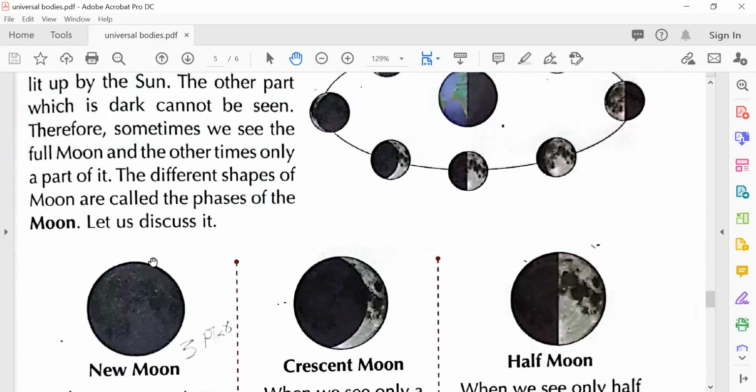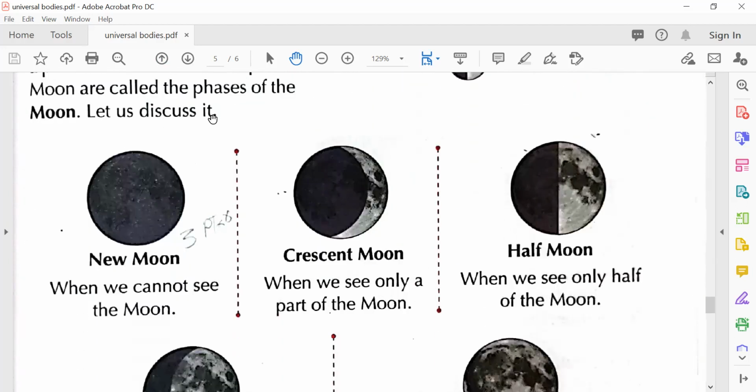Phases of the moon. Let us discuss it. So this is a new moon, when we cannot see the moon. You can't see it. Now when we see only a part of the moon, now you see a very thin moon. Crescent. Yes, crescent. When there is Eid, then we see the moon. This is a one-day moon. This is a crescent moon. You start seeing a very thin moon. This is a crescent moon.